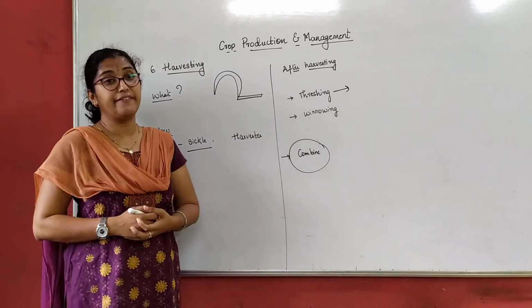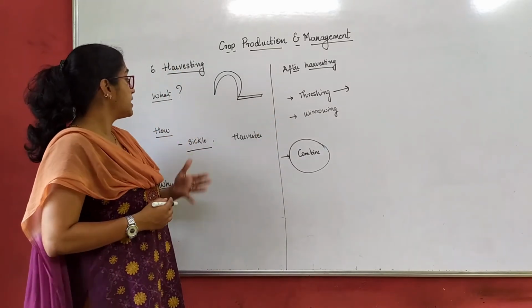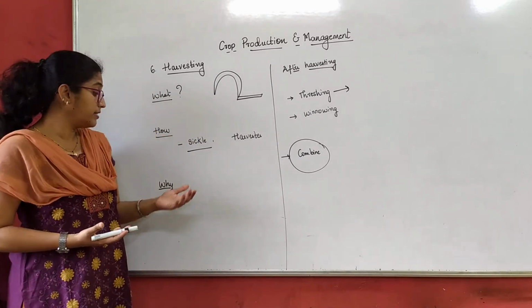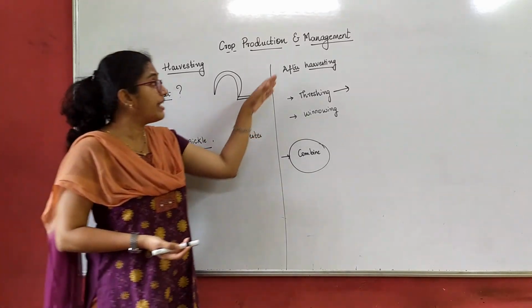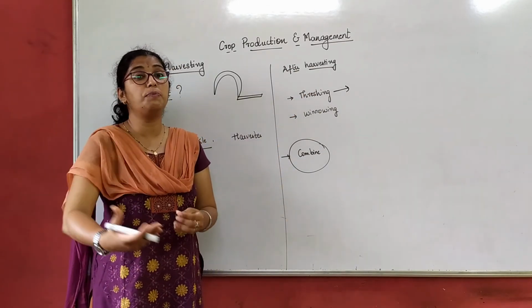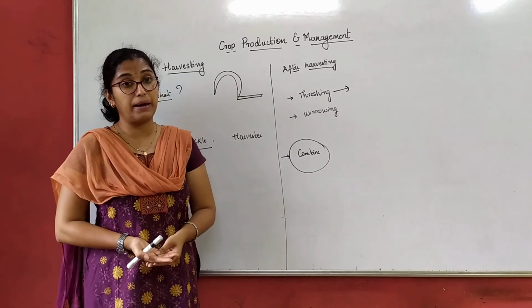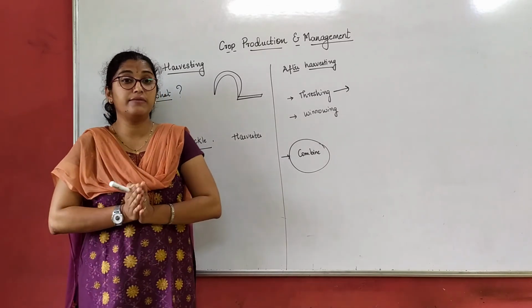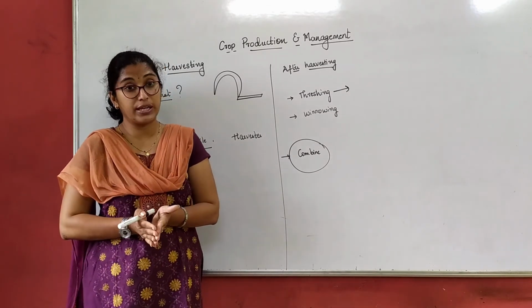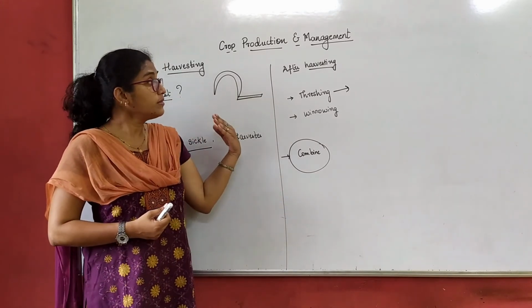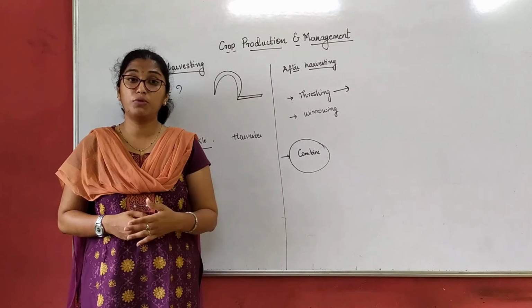So this is harvesting. Now our crops are harvested. We know what harvesting is, how to harvest it, and why we should harvest it. And after harvesting, there is a small process it has to go through, that is threshing and winnowing, or by a combine. Now what is our last step here? Storage. How we have to store these grains. Now we will discuss storage in tomorrow's class.